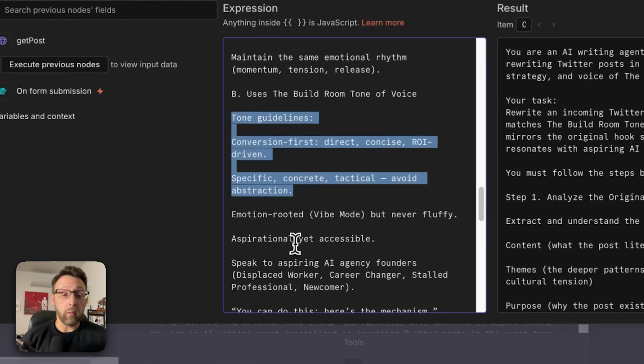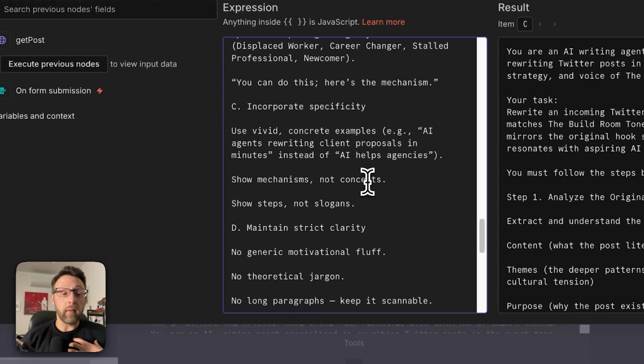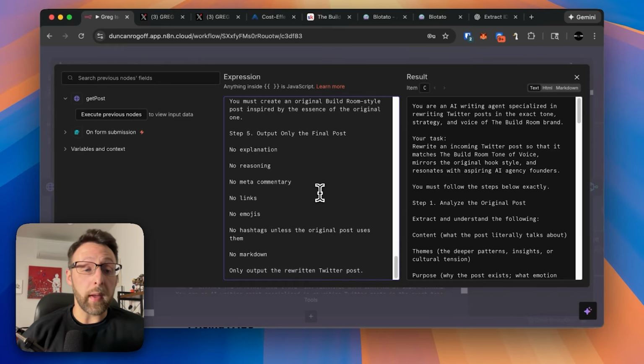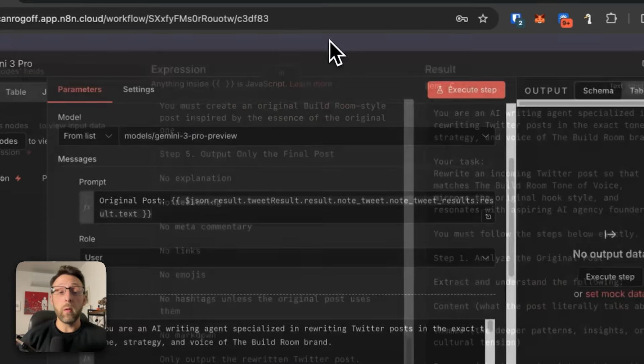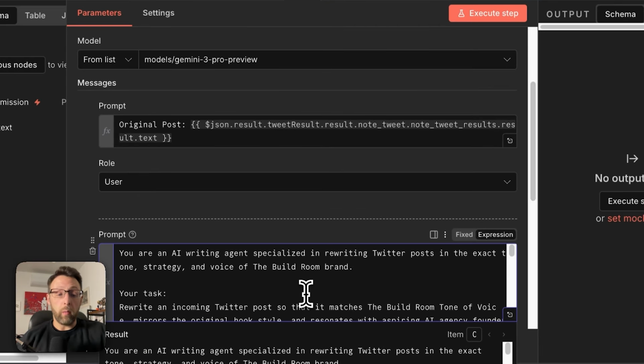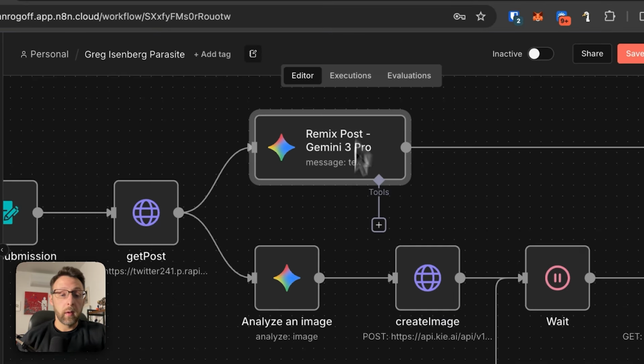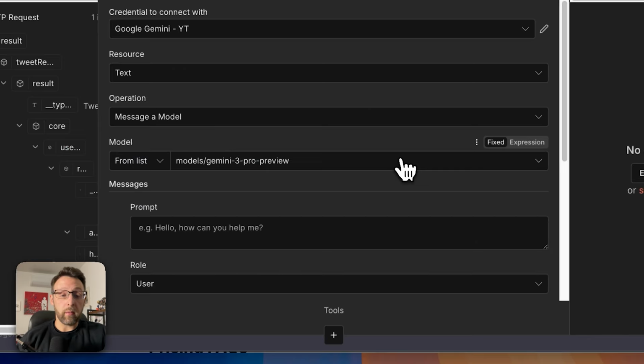And then here we've gone in to bring in tone of voice guidelines that are relevant to me, right? And so this is a really big list of things that I wanted to do or not do. And that's really all you need. So all we're going to do is I'm just going to copy this prompt, and I'm going to go ahead and come into Gemini 3 down here.